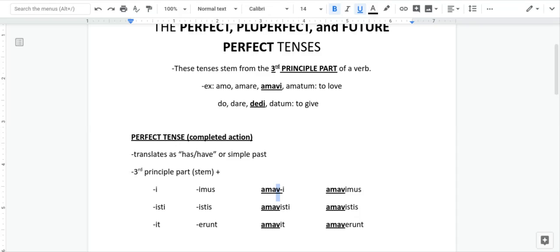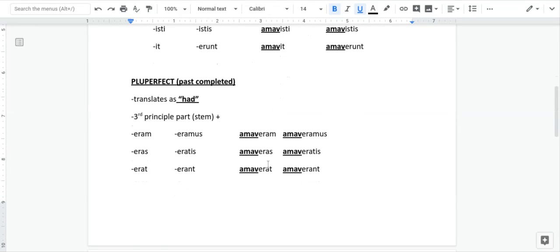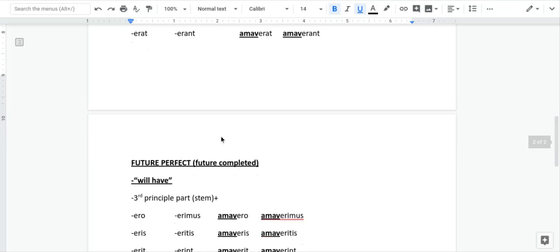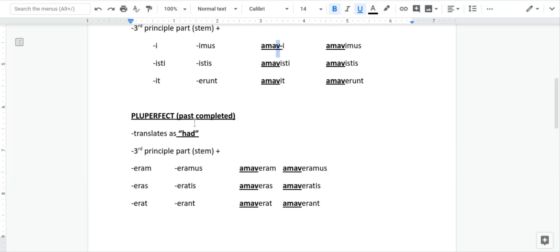That's why you study third principal parts when you learn vocab. And you just take whatever that is, you take the i away, and you add these endings that creates these tenses. So not bad. You don't have to worry about what conjugation the verb is. If you're given the principal parts, you just take the third principal part and add the appropriate ending, and it creates the appropriate translation. All right.